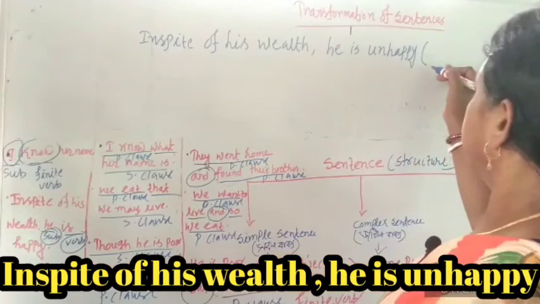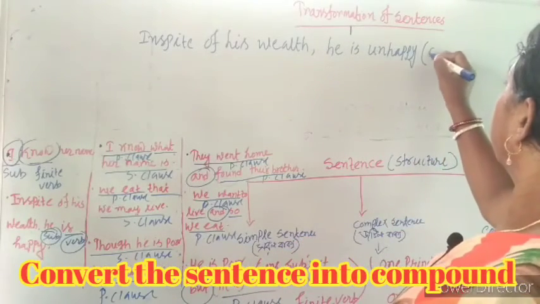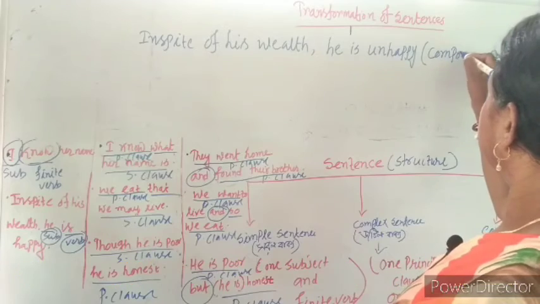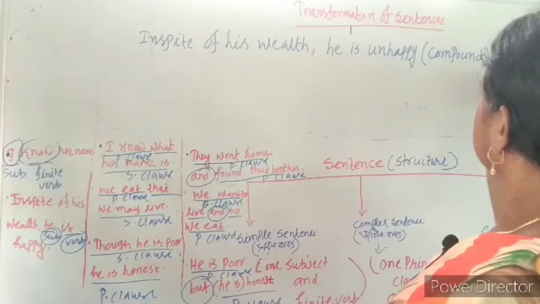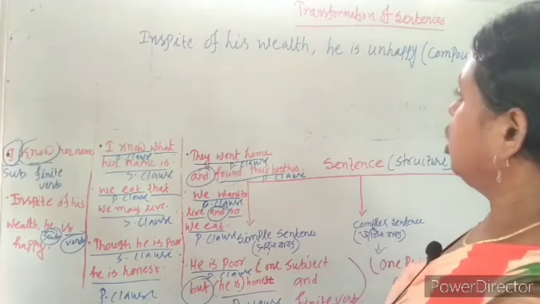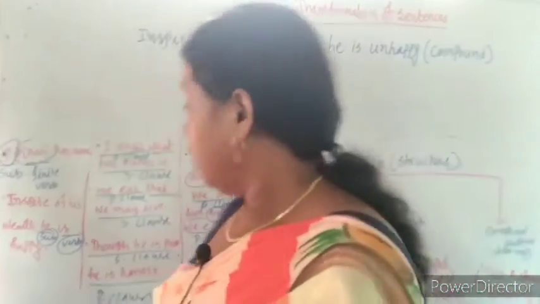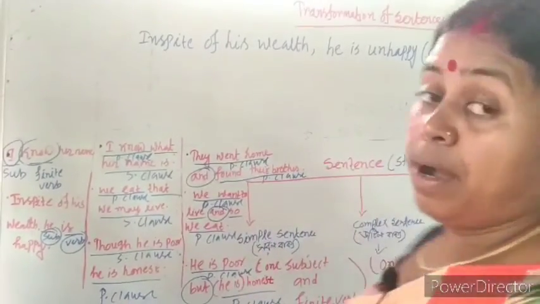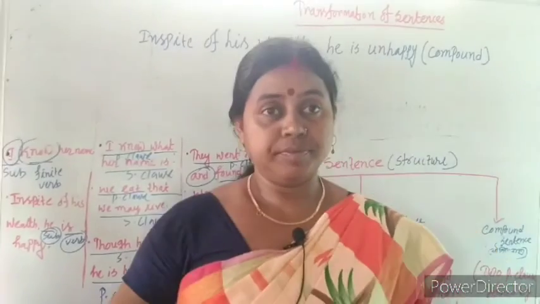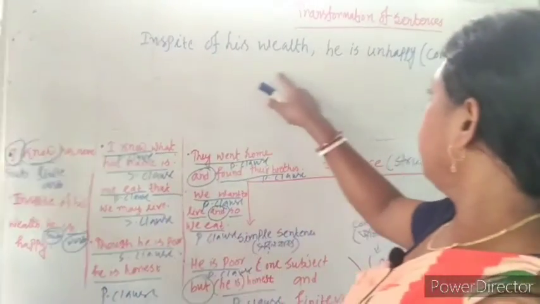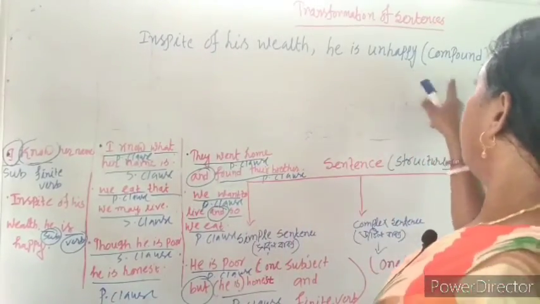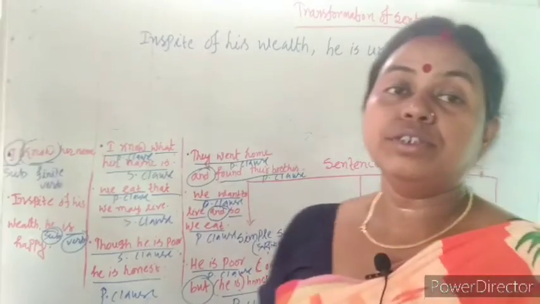Convert this sentence into compound sentence. In spite of his wealth, he is unhappy. Convert this sentence into compound sentence.